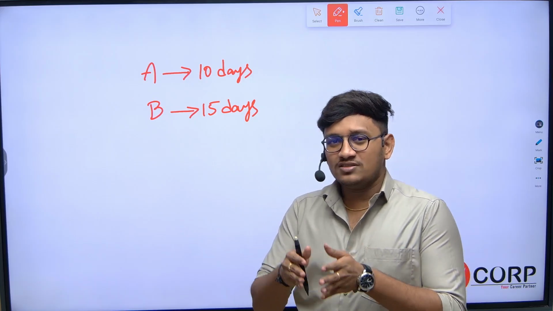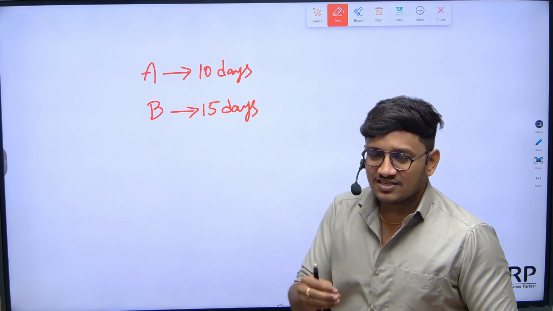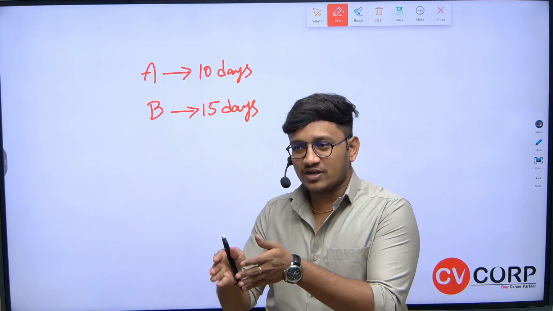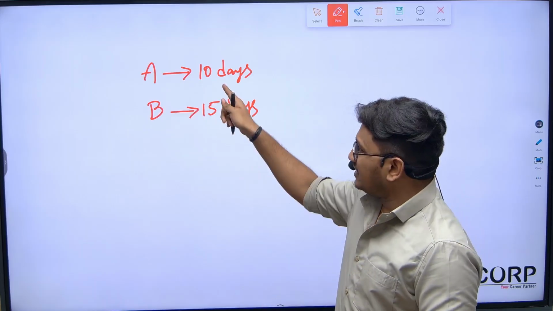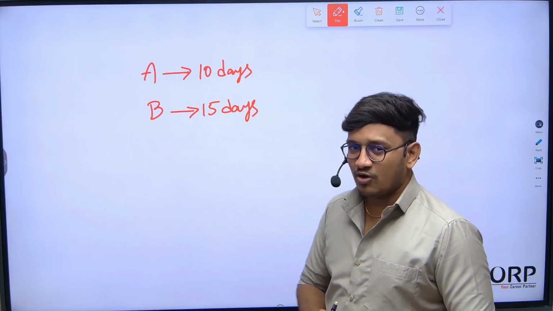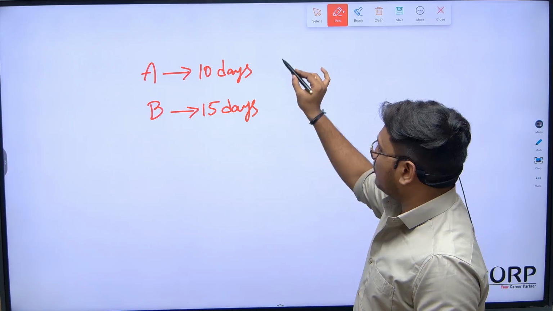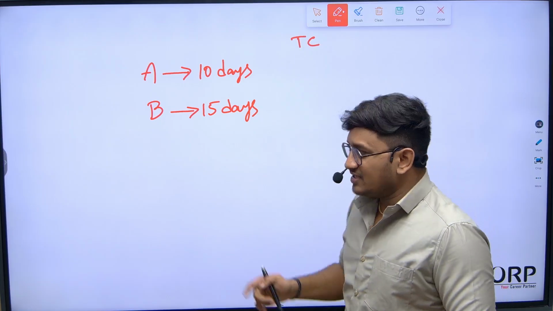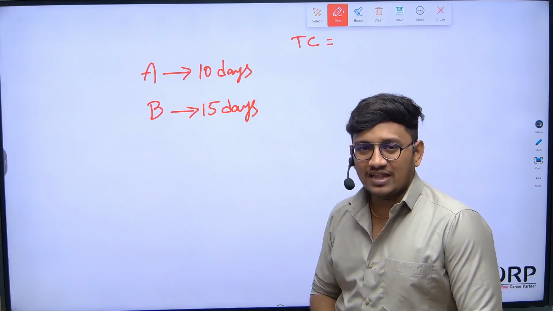What this chocolate method says is, whatever the work they are doing, just imagine eating chocolates is the work. A can eat some set of chocolates in 10 days, B can eat some set of chocolates in 15 days. Instead of considering some chocolates, let's assume the total chocolates in the whole question will be the LCM of the given numbers.